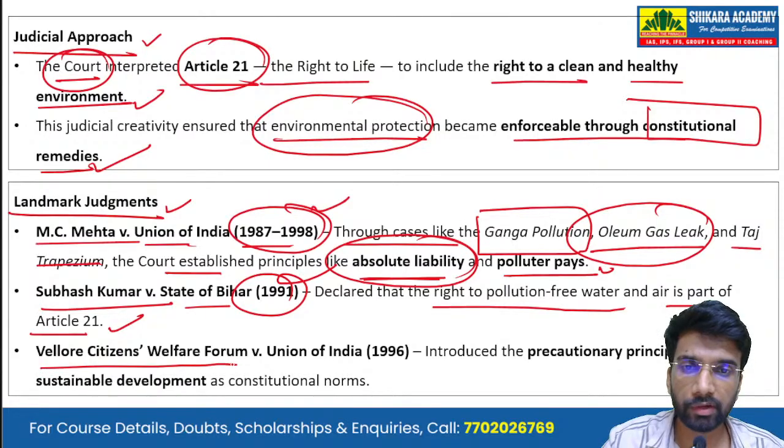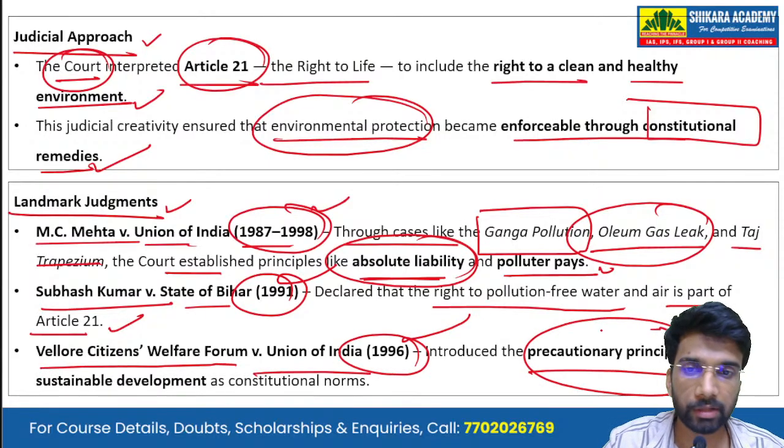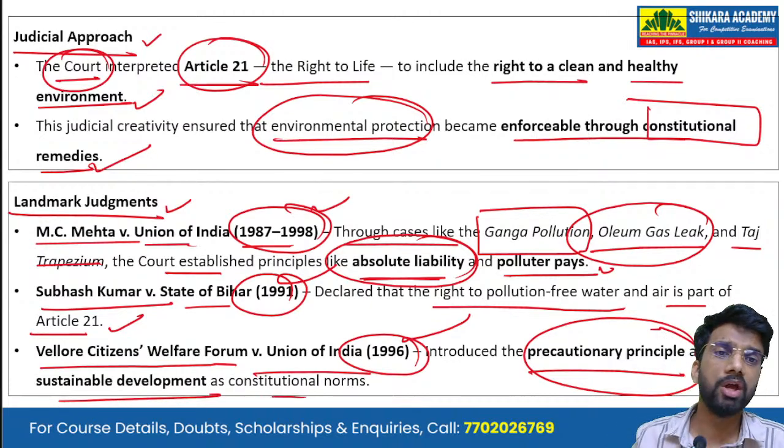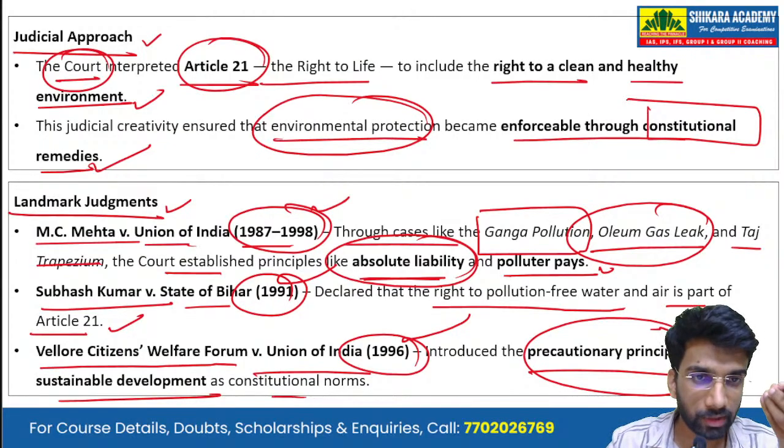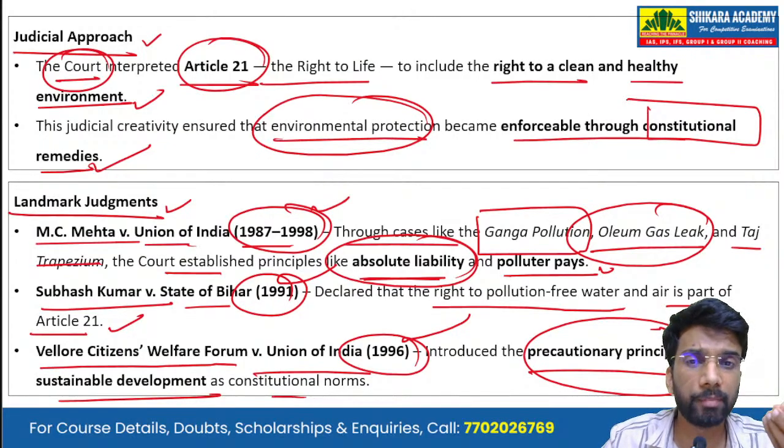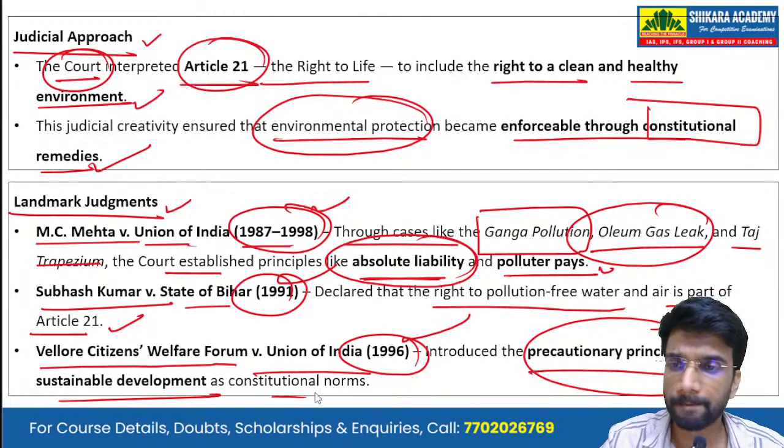Then the Vellore Citizens Welfare Forum versus Union of India in 1996 introduced the precautionary principle and sustainable development as constitutional norms. So with this Vellore Citizens Welfare Forum case, it introduced the precautionary principle and sustainable development. Sustainable development became a constitutional norm.